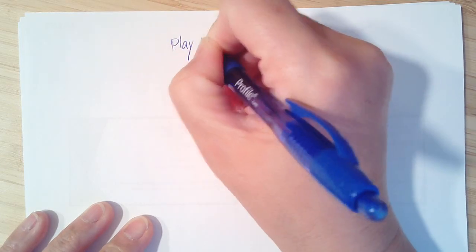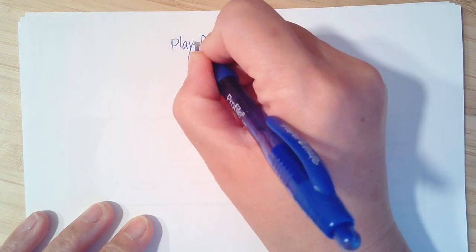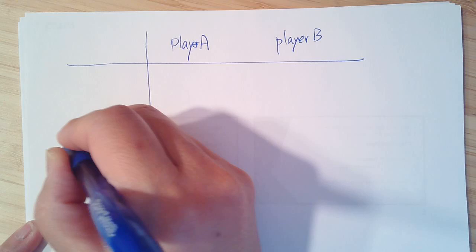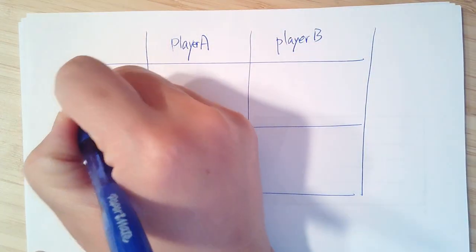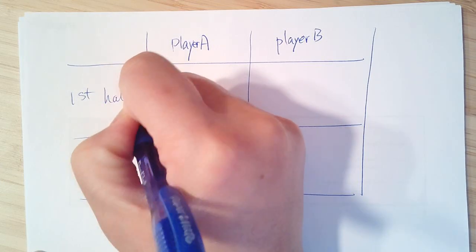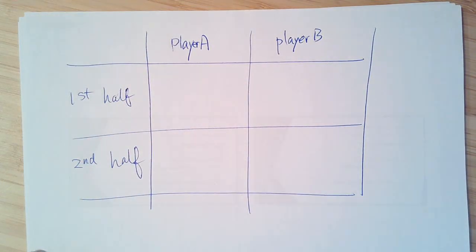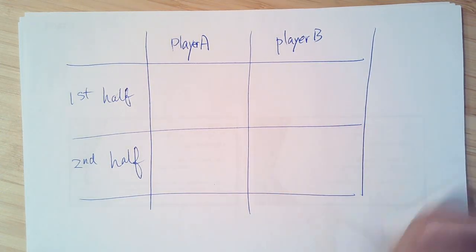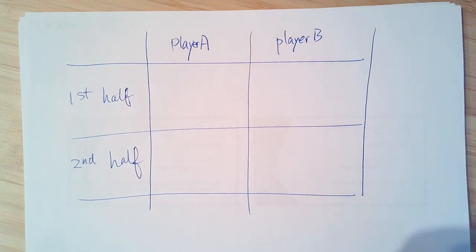Okay. Player A, player B. Now let's look at their performance. We talk about a basketball game. So the first half and the second half. For both the first half and the second half, both of them were on the court for some time, and they make attempts and then they shoot, and then we look at the shooting percentage to see who is better.